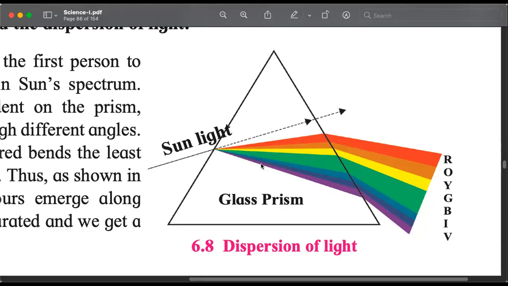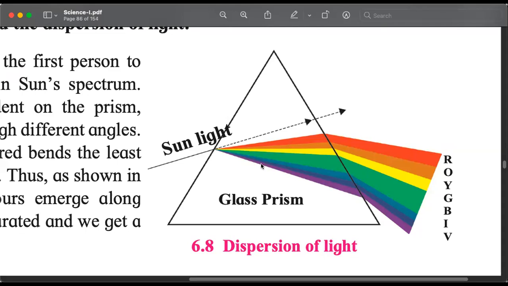Now it is split. It has dispersed. The white light has dispersed into its constituent colors. And these are the colors of the rainbow. Short form is VIBGYOR. Violet, indigo, blue, green, yellow, orange, red.